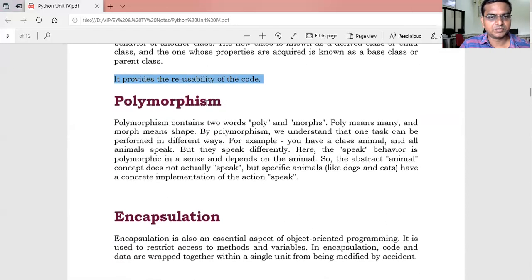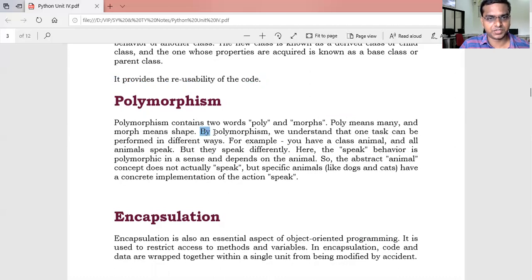Then we see polymorphism. Polymorphism means one name, multiple forms. One concept can be used for multiple purposes. Polymorphism contains two words, poly and morphism. Poly means many and morph means shape. With polymorphism, we understand that one task can be performed in different ways.